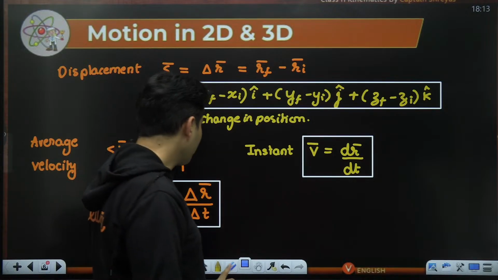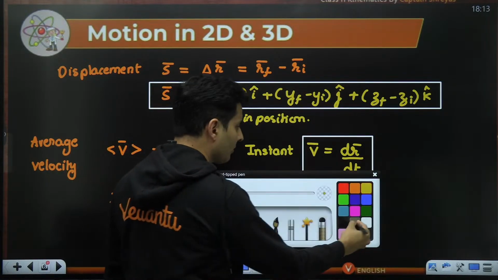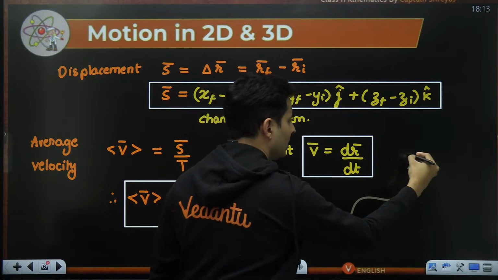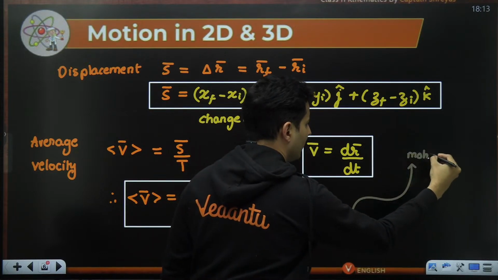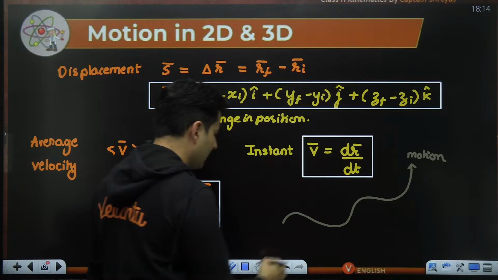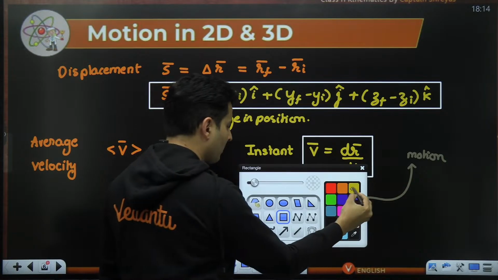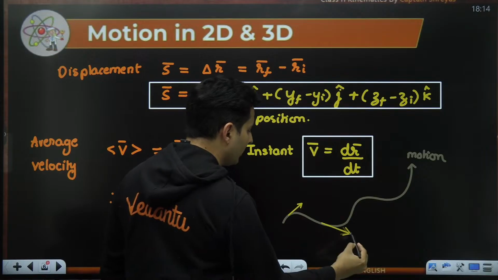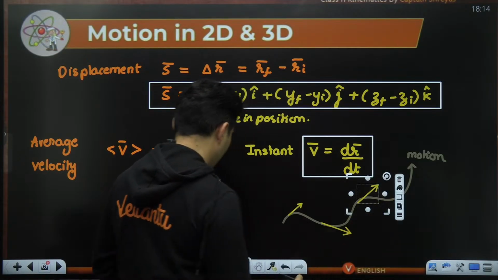Also keep in mind that when that particle goes in some three-dimensional or two-dimensional motion, this is the motion of that particle, that is the path which it has taken. The velocity at any instant is always going to be tangent to the curve. That is very, very important.